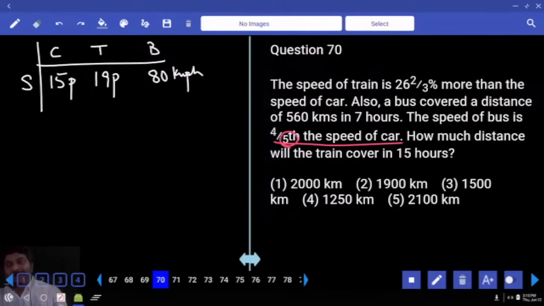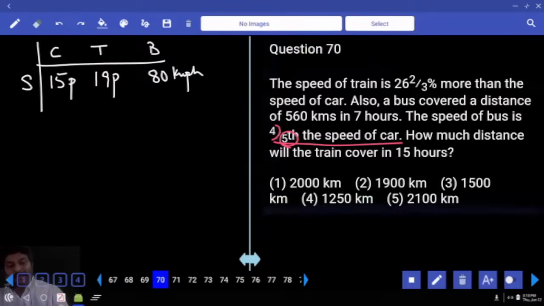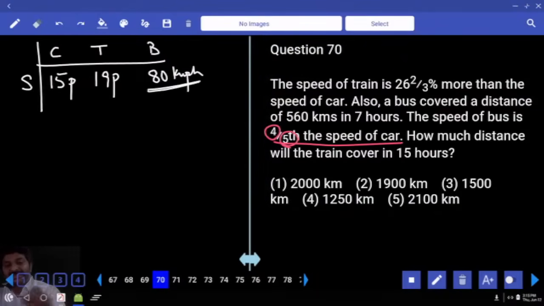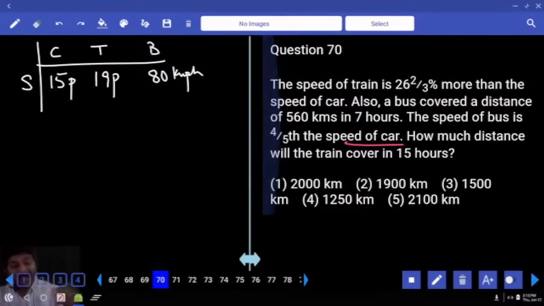So what is the denominator? 5. And the numerator is 4. Bus speed is equal to 4x. If 4x is 80, x is equal to 20. Then 5x will be 100. Whose speed is 100? Car speed. So 15 parts is equal to 100. That's what we have. Continue.